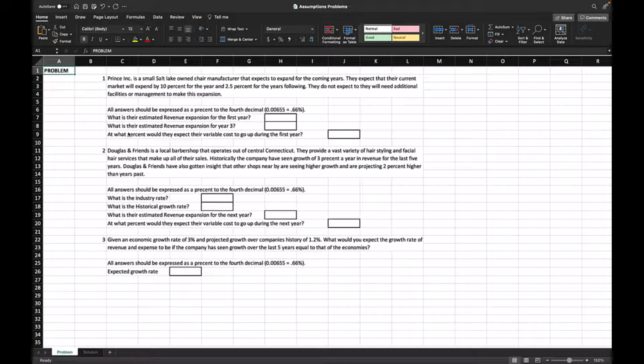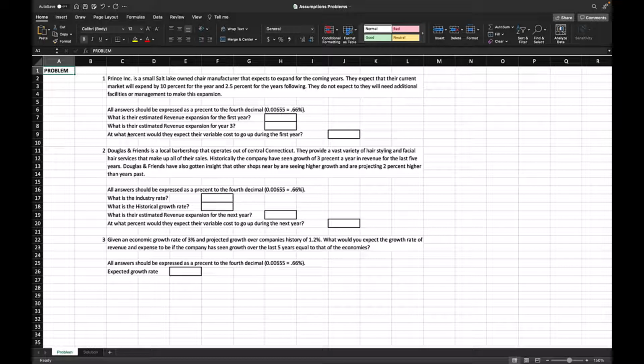For the first problem, we are given that Prince Incorporated is a small Salt Lake-owned manufacturer that expects to expand for the coming years. They expect that their current market will expand by 10% for this year and 2.5% for the years following. They do not expect they will need additional facilities or management to make this expansion. So, the first question asks, what is their estimated revenue expansion for the first year?